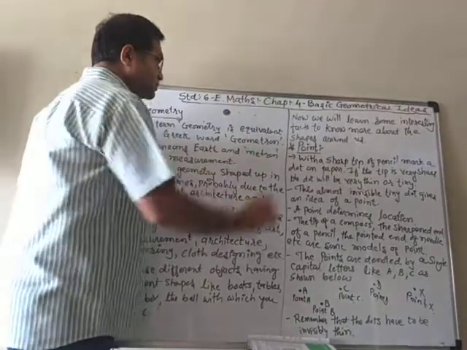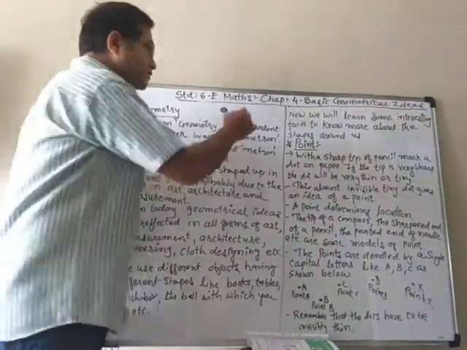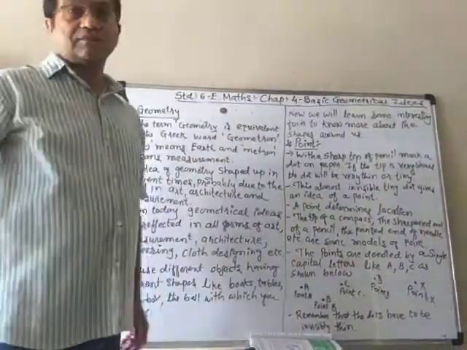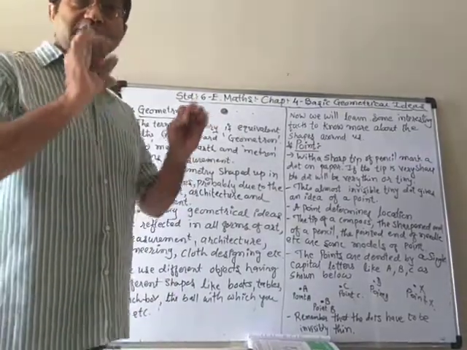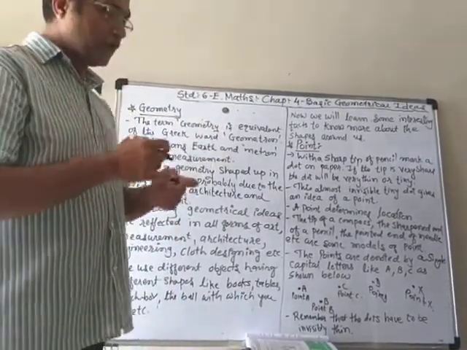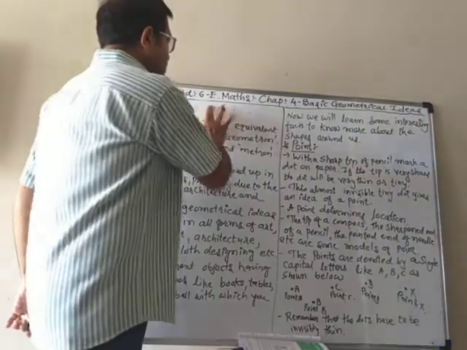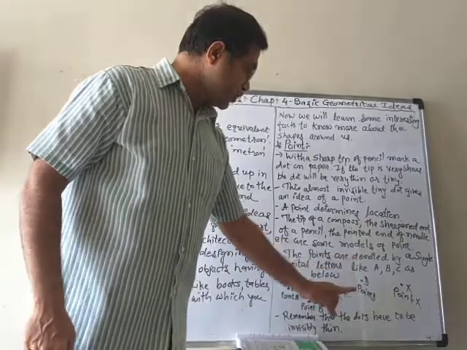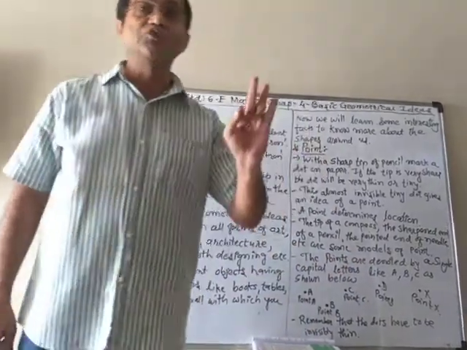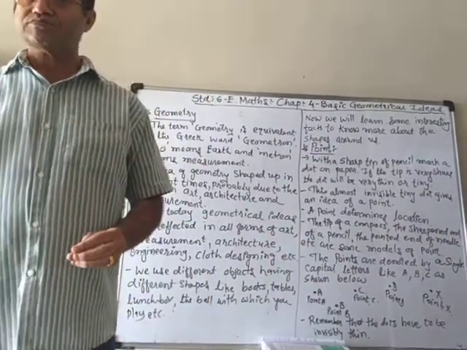Only just put it and that's it. Don't make it bigger, because a point must be an almost invisible tiny object. That is the fact about the point. So remember that the dots have to be invisibly thin.